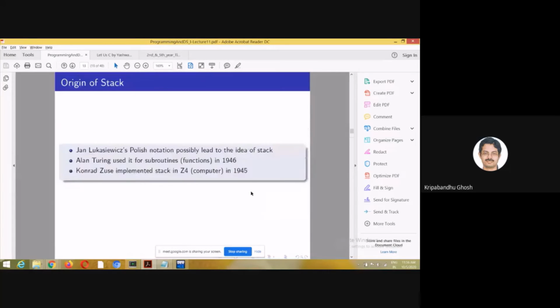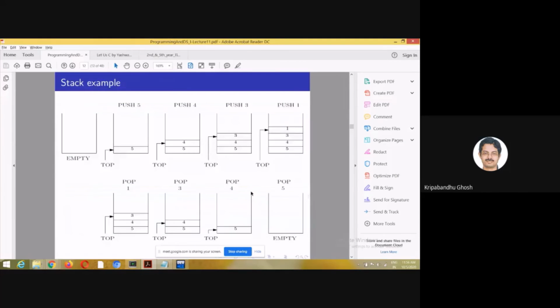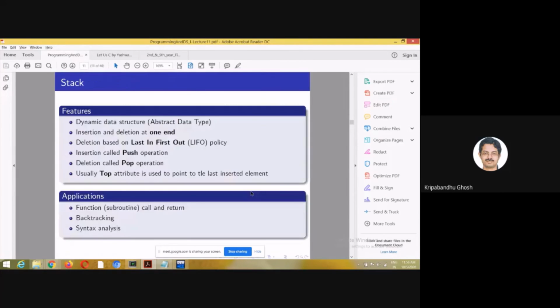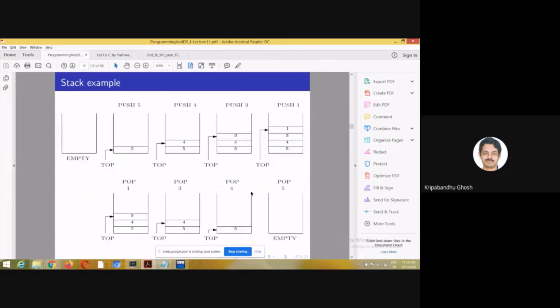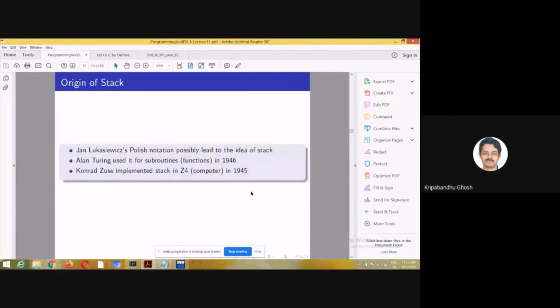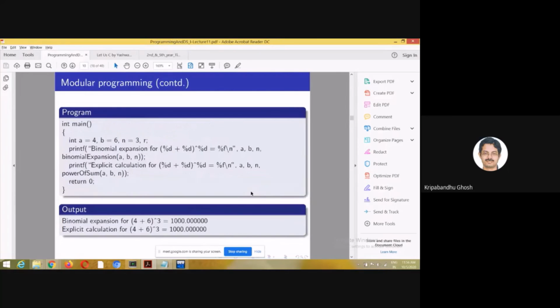We will be moving towards formal data structures and algorithms because that needs to be done also. But I will cover stacks separately. This is an important application of stack, so I thought it would be opportune to introduce stack at this point of time. That we will do in the next class.